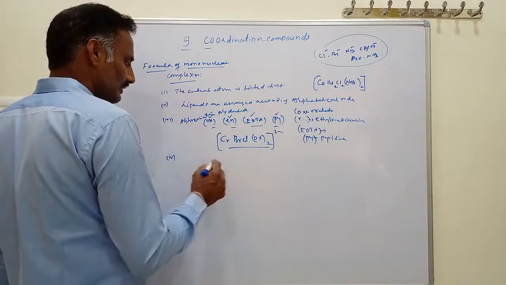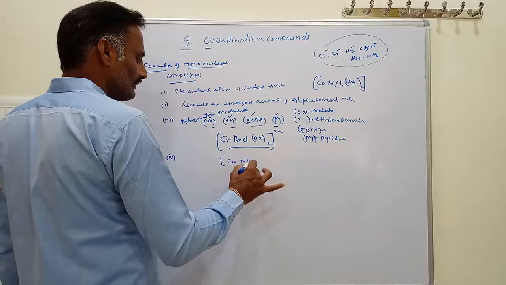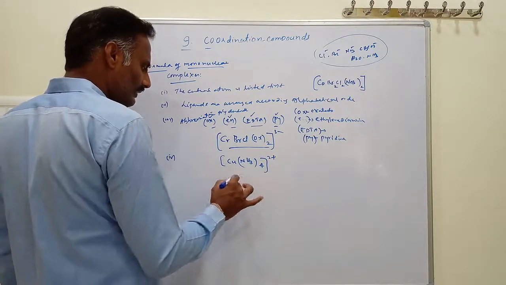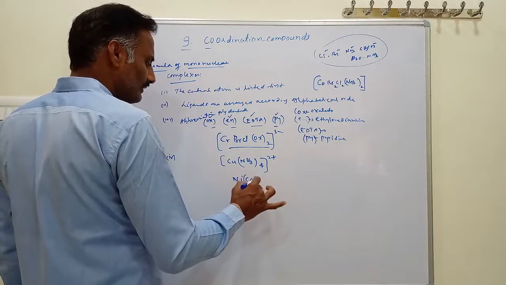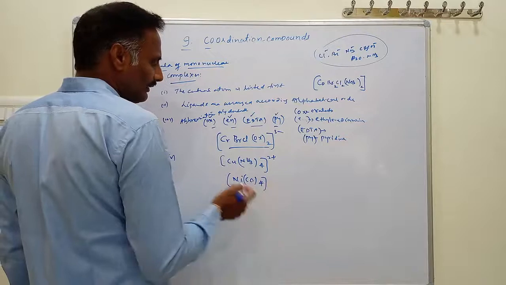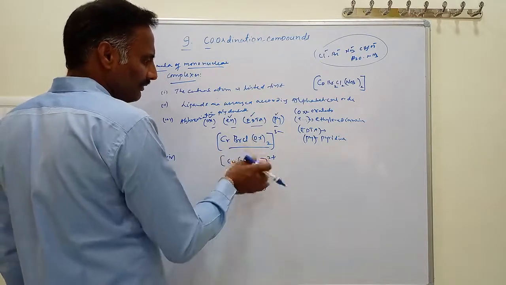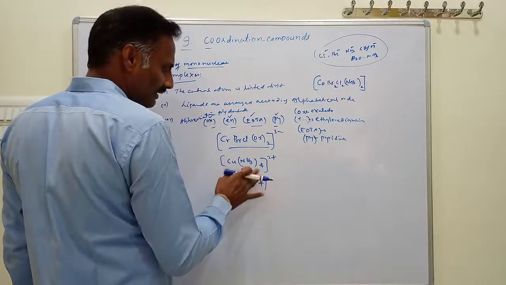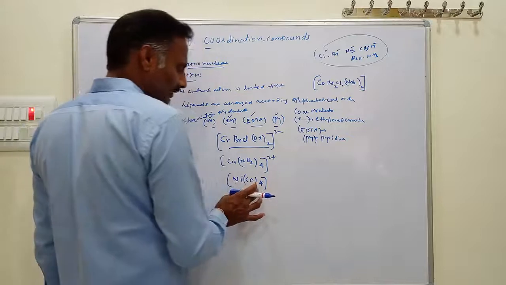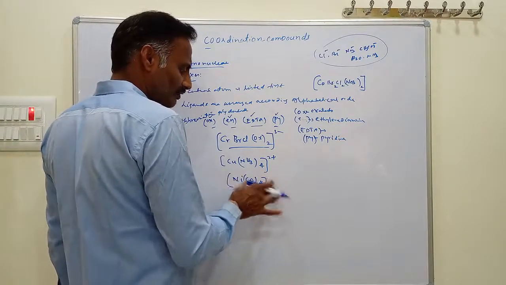In some cases the complex is like this: Cu(NH3)4 with a 2+ charge, and in the complex Ni(CO)4 there is no charge. That's why the coordination entity, or coordination sphere, may possess a charge or may not be charged. If there is no charge on the coordination entity, it is called a neutral complex.